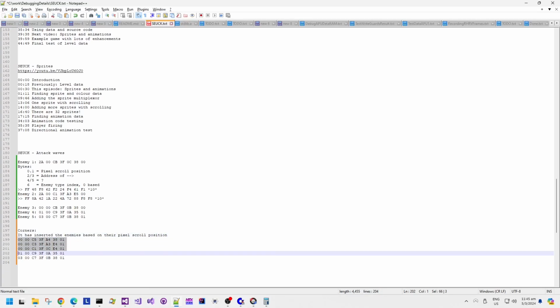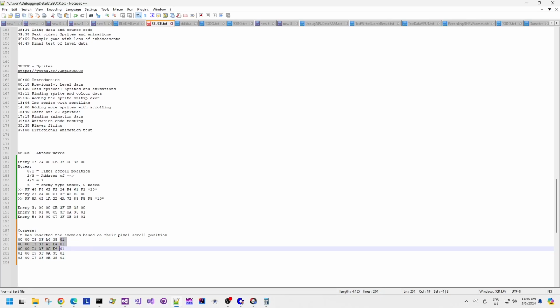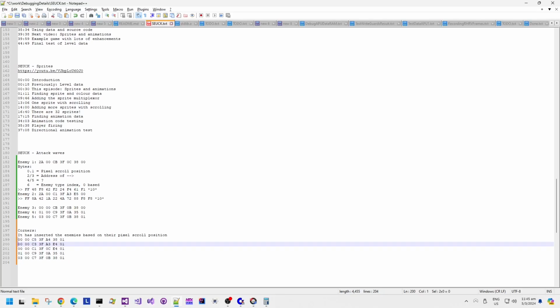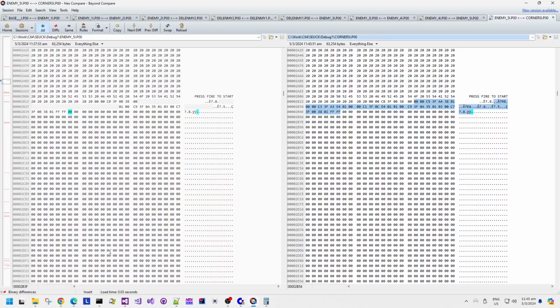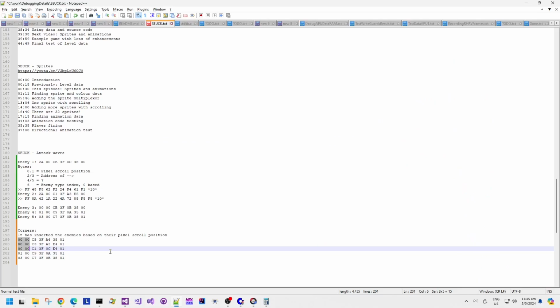It means that this list, if you like, of structures for the enemy spawn positions is being sorted, or insertion sorted, whatever, with the map scroll position. So that's going to make the code easier for parsing this, because we don't have to parse the entire list, we just have to parse the list for the map scroll position we read.